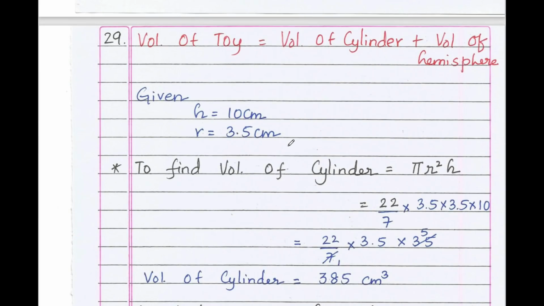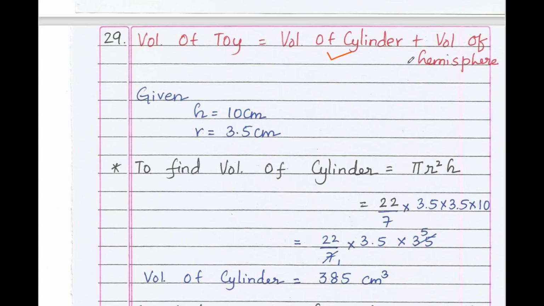A toy is in the form of a hemisphere surmounted on a cylinder of height 10 centimeter. The figure is given in the question paper. The radius of the cylinder is 3.5 centimeter. Then find the volume of the toy. Volume of the toy is volume of cylinder plus volume of hemisphere. Given height is 10 centimeter and radius is 3.5 centimeter.